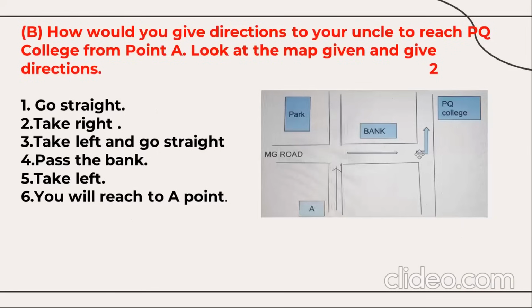Next, you have here, write the directions, how to direct somebody. So if you look at this map, you need to direct someone how to reach the point PQ from the point A. So use very short directions like go straight, take right, take left and go straight, pass the bank, from the bank take left, then you will reach the point A. That is for 2 marks. Giving directions is for 2 marks.